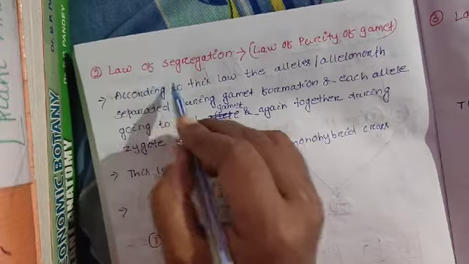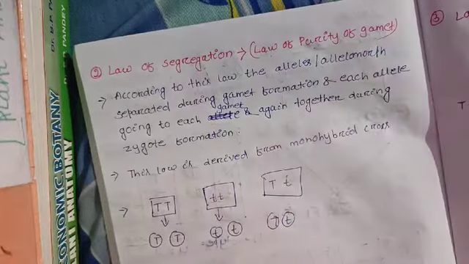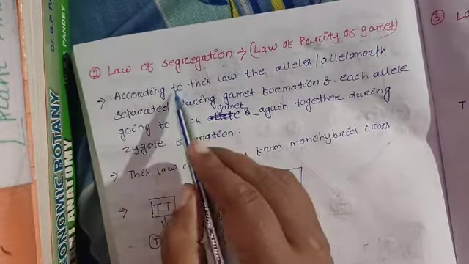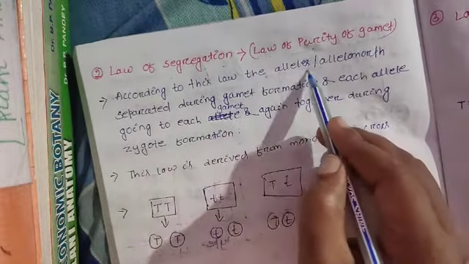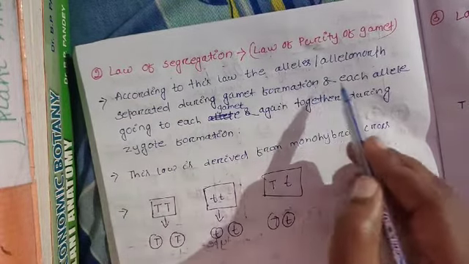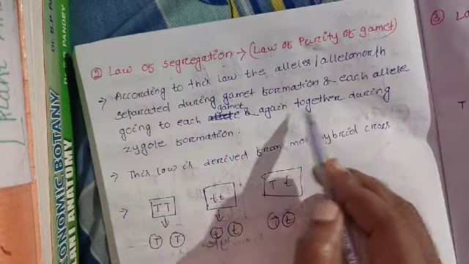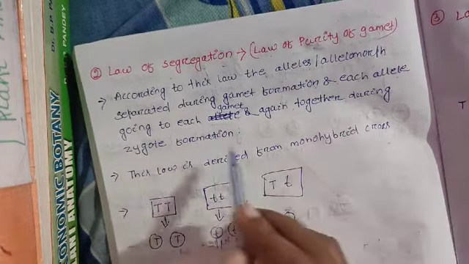The second law is the law of segregation. It is otherwise known as the law of purity of gametes. According to this law, the alleles or allelomorphs separate during gamete formation, each allele going to a different gamete, and come together again during zygote formation.